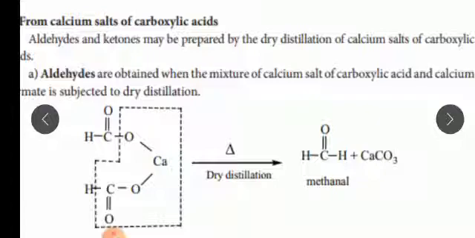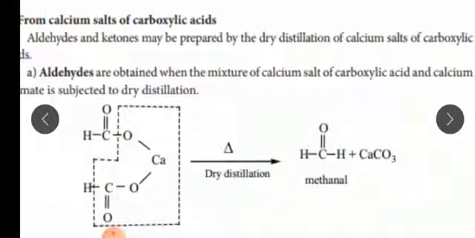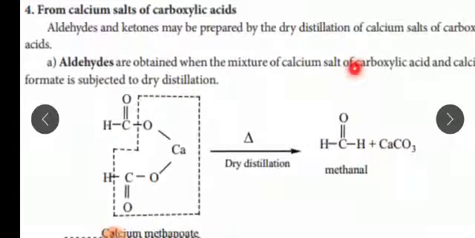In this dry distillation process, the calcium salt is calcium formate, or calcium methanoate. That means (HCOO)2Ca. In this dry distillation method, when the calcium salt of a carboxylic acid is heated, calcium formate is subjected to dry distillation.